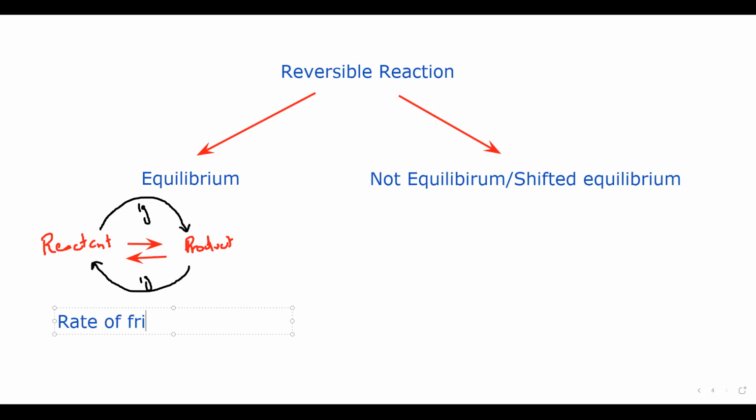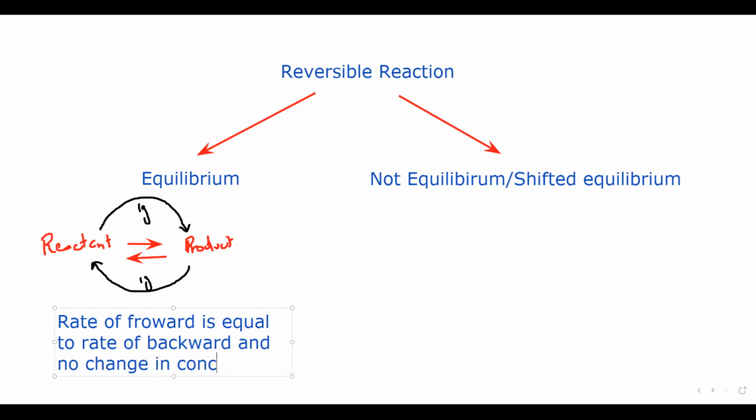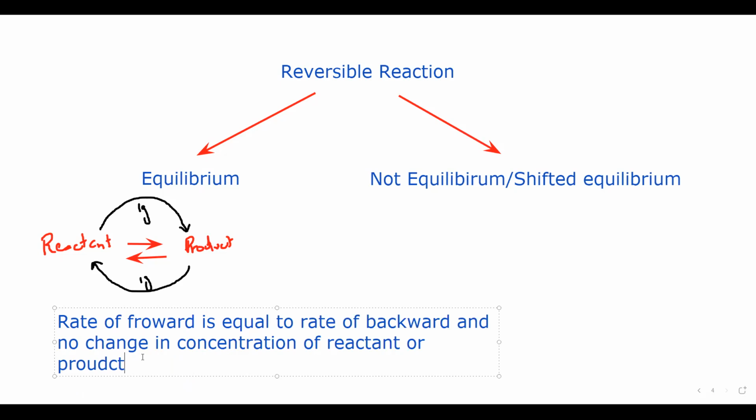forward reaction, the forward one which is towards the right, is equal to the rate of the backward reaction, and there is no change in concentration of reactant or product. The total amount of reactant and product will not change as it undergoes the same process both ways. We call this equilibrium.